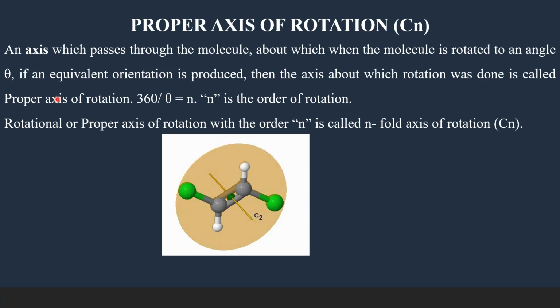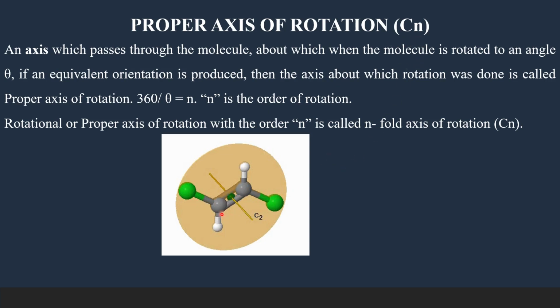So this imaginary axis is called axis of rotation, proper axis of rotation or rotational axis of symmetry, which is denoted with the symbol Cn.